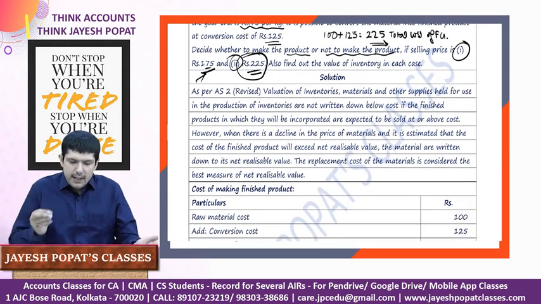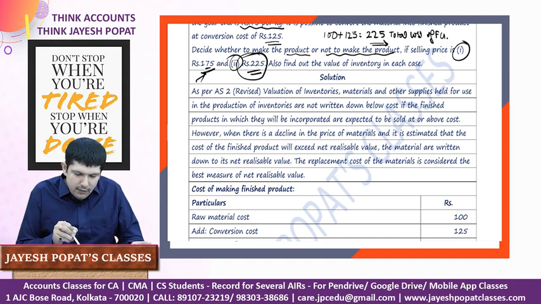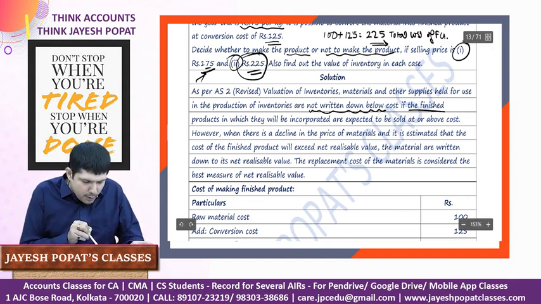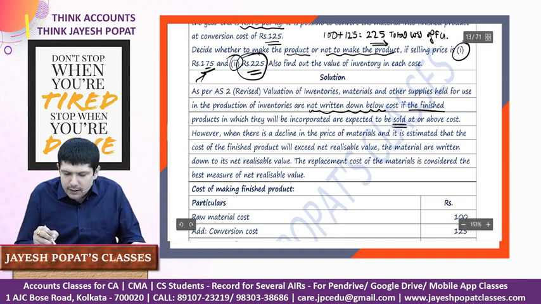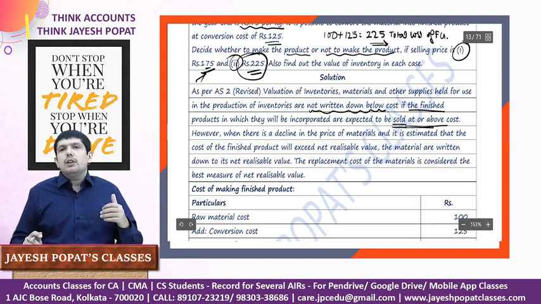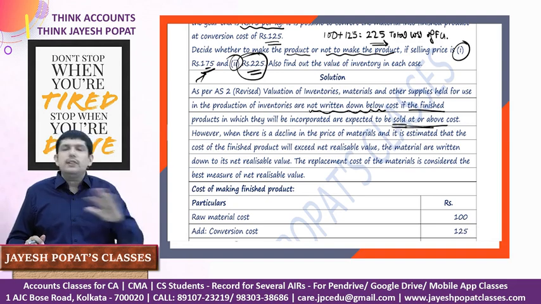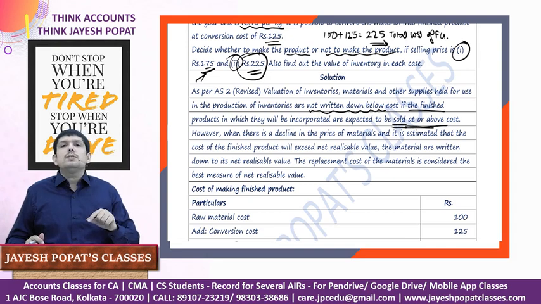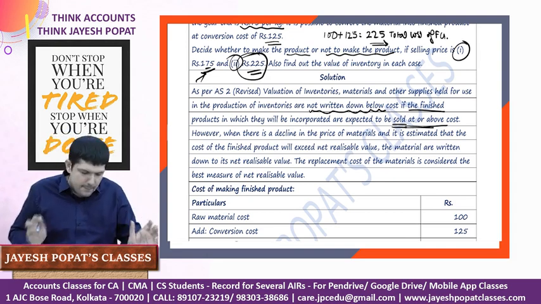It says as per AS 2, materials and other supplies held for use in production of inventory are not written down below cost if the finished product in which they will be incorporated is expected to be sold at or above cost. So if you are able to sell your finished goods at profit or maybe at cost, then you don't need to make any adjustment to the value of raw material. But if the finished goods is going to sell at a loss, then you need to value your raw material at NRV, which is the replacement cost.